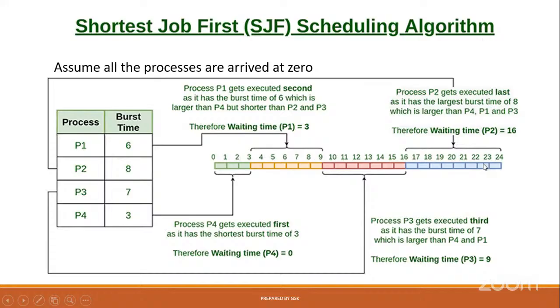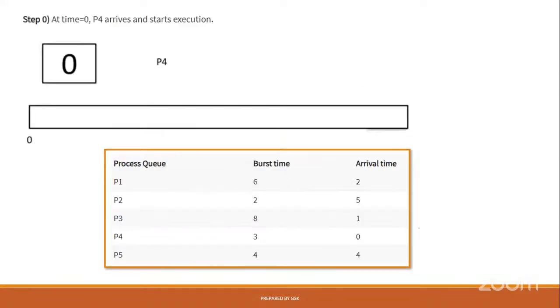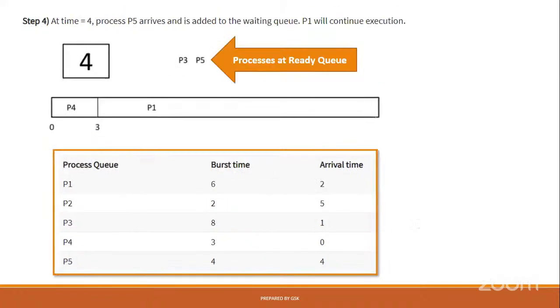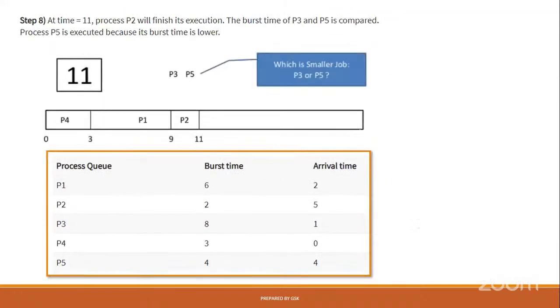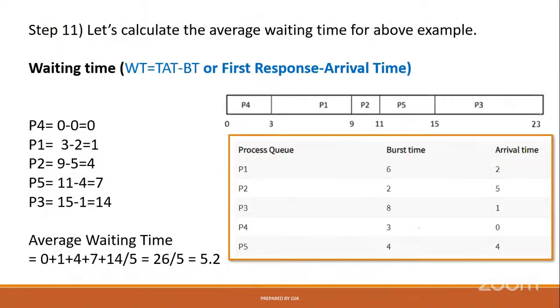So if you have this question, you need to write like this: the Gantt chart, which process will be selected when, and how many seconds are needed to complete the execution of 4 processes. This is about shortest job, and this is not needed for you. This is master level. In the shortest job, again we have 2 categories, non-preemptive and preemptive, but as per your syllabus, you may not have this.